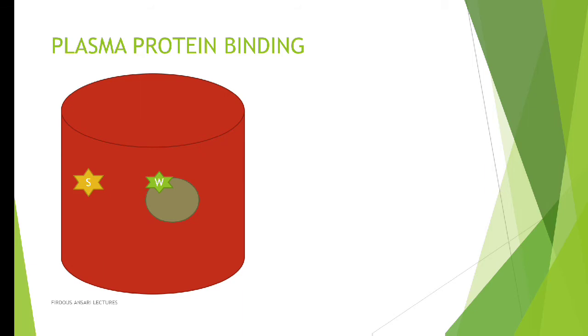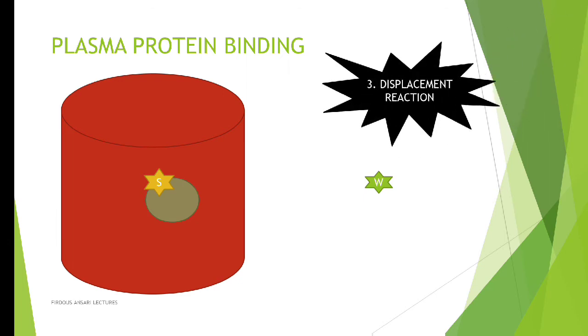So basically what is happening over here, both warfarin and sulfonamide are now fighting for the binding site of the plasma protein. And suppose sulfonamide is present in higher amount, it will kick off the warfarin from its binding site. So this is known as displacement reaction. See, both warfarin as well as sulfonamide have a very good plasma protein binding.